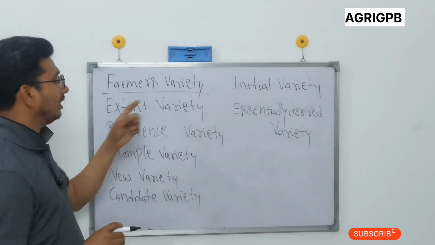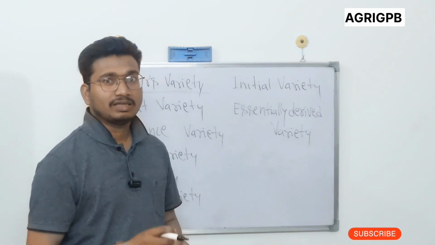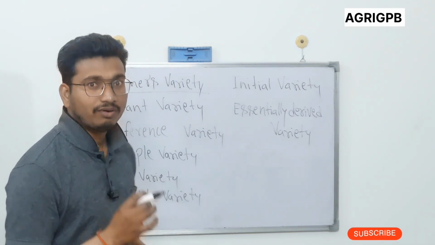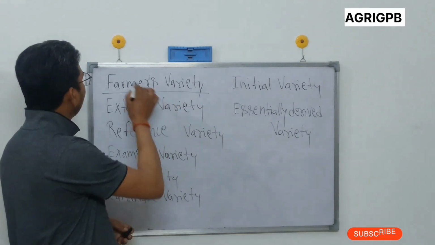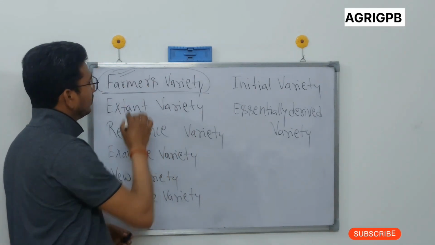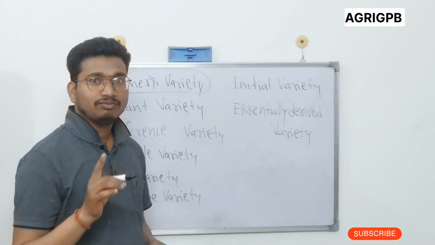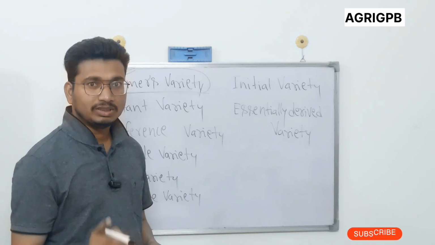Actually, farmers varieties are those varieties which are traditionally cultivated and evolved by farmers, or we can say these are desi varieties or land races or wild relatives that have evolved by farmers and farming communities.